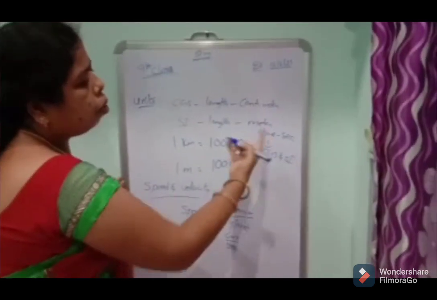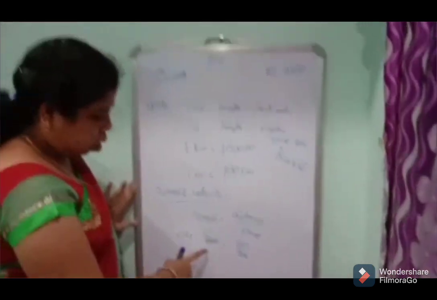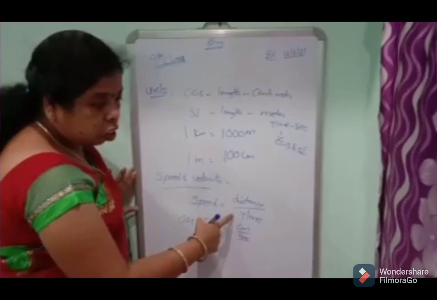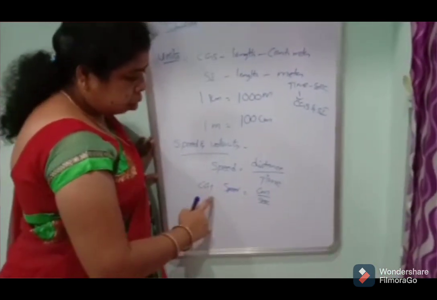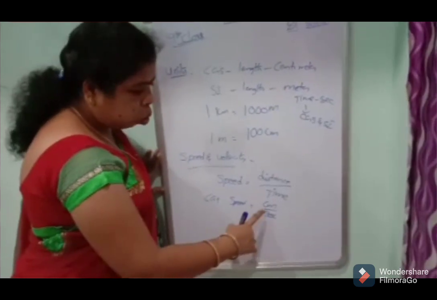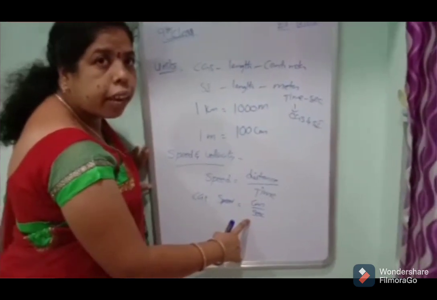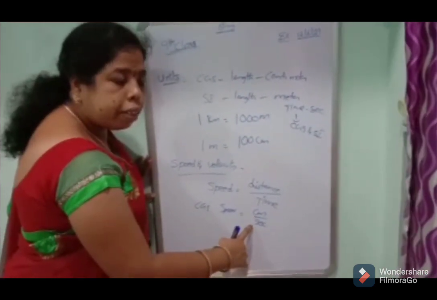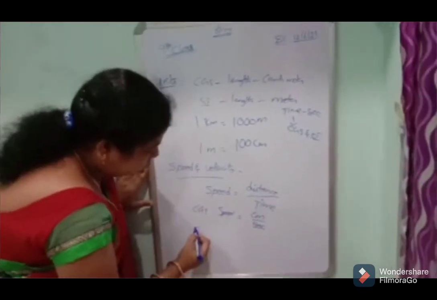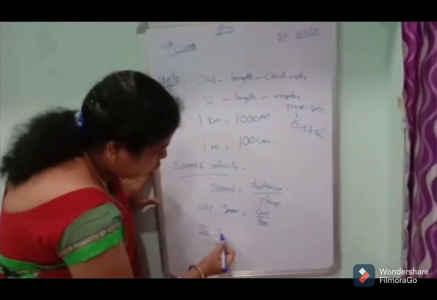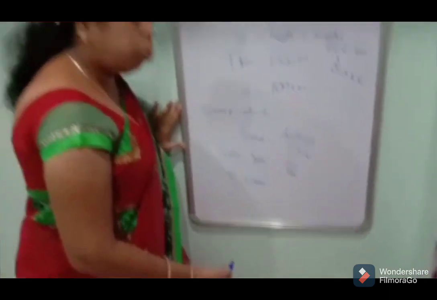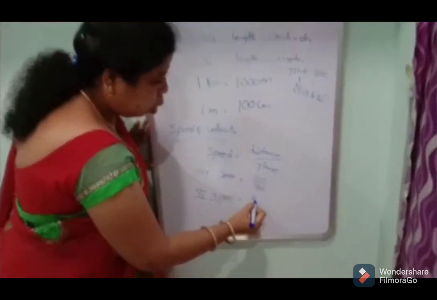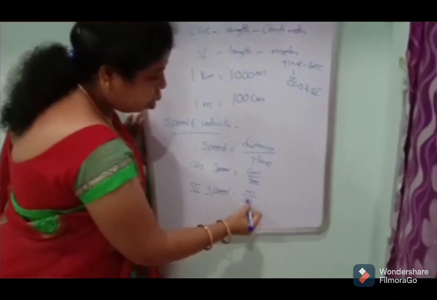Speed is equal to distance by time. The CGS unit of speed is centimeter per second. Next, the SI unit of speed is meter per second.